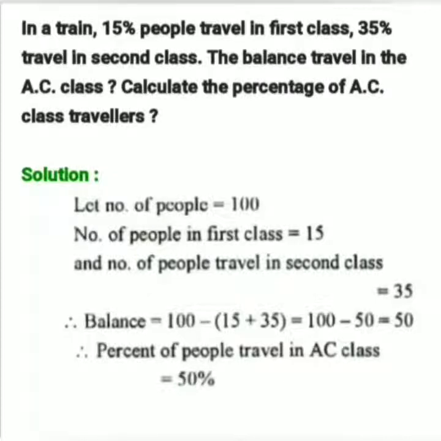We have to calculate the percentage of AC class travelers. So the percentage will be 50 upon 100, as we have assumed the number of people to be 100, into 100. So 100 will get cancelled and the remaining will be 50%. 50% is the percentage for the AC class travelers.